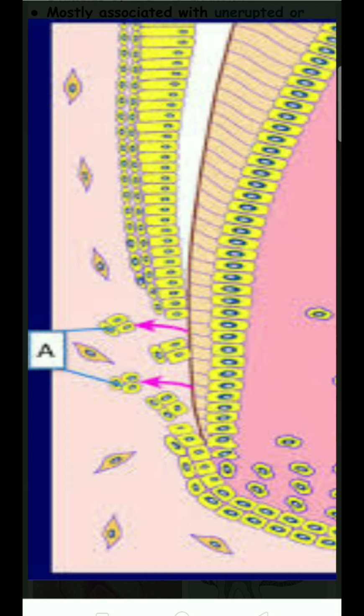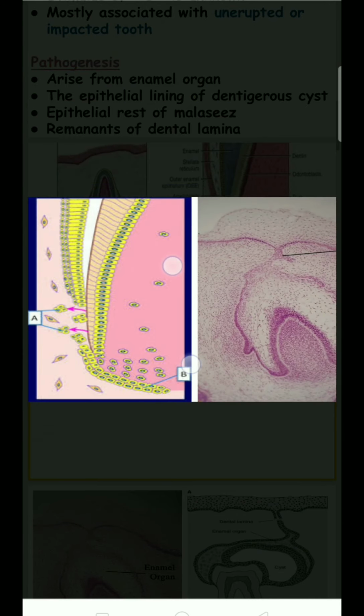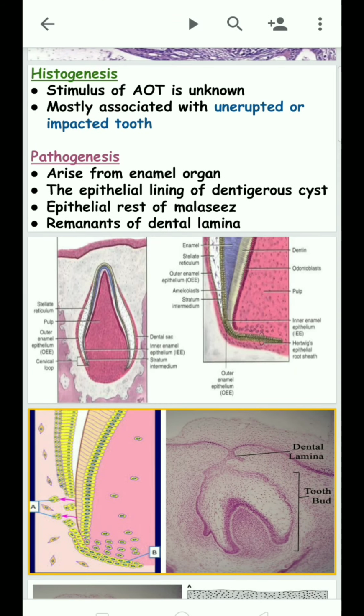In this case, in adenomatoid odontogenic tumors, the segmentally separated Hertwig's epithelial root sheath does not disappear and persists, resulting in the formation of rests of Malassez and remnants of dental lamina.